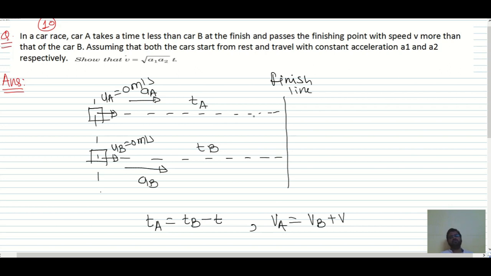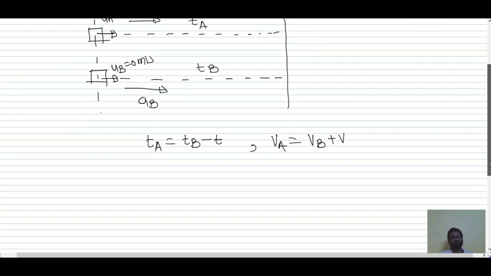Because it is going faster than car B by V.